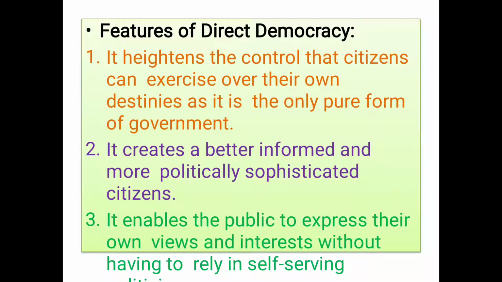A feature of direct democracy is that the citizens hold the right and control, which can be exercised over their own districts. Direct democracy is the pure form of democracy, because people are directly involved in the government.